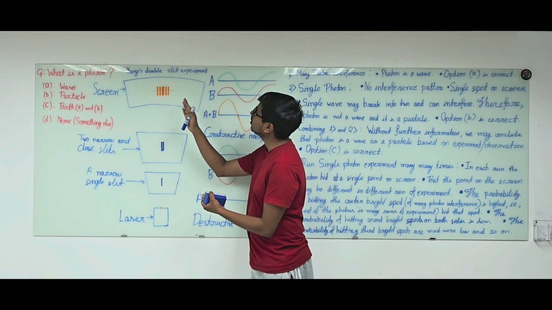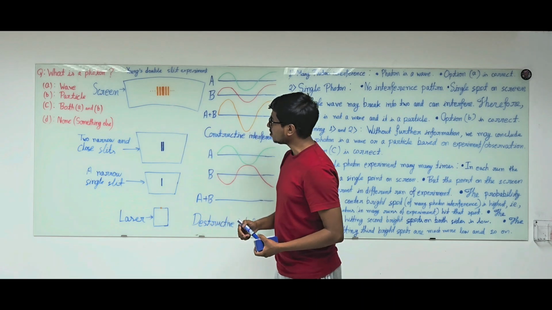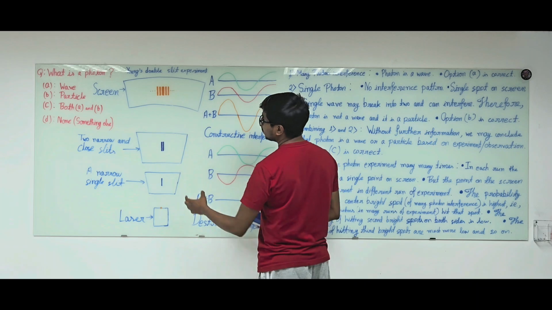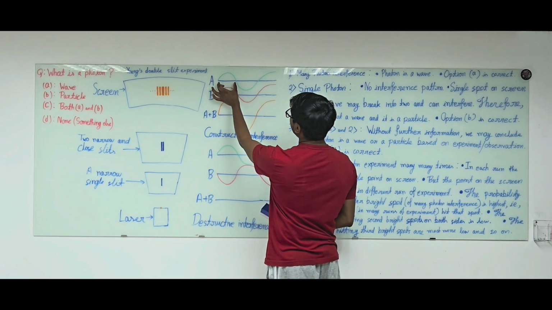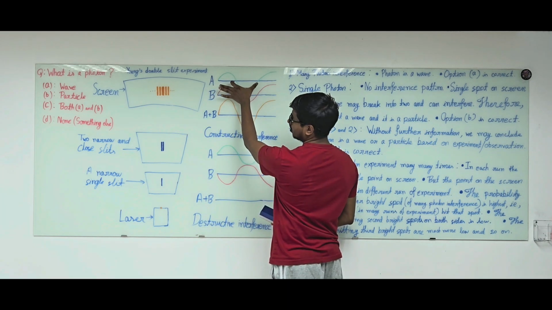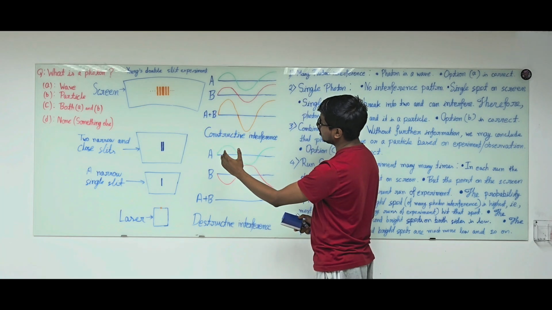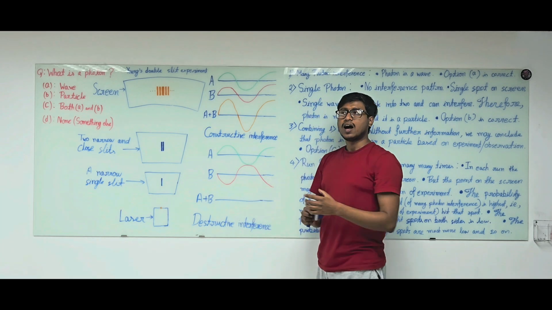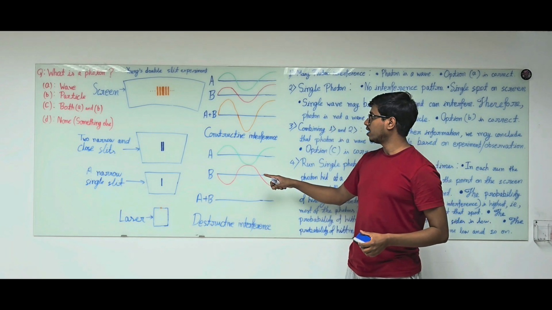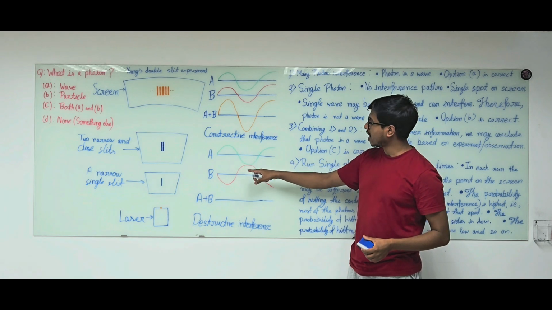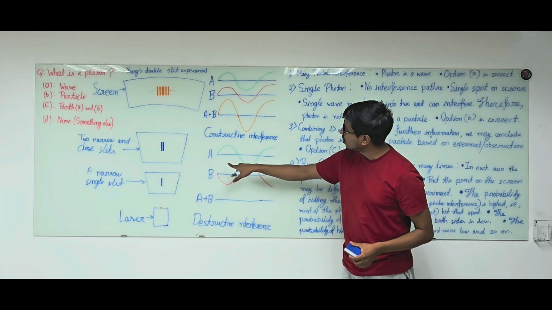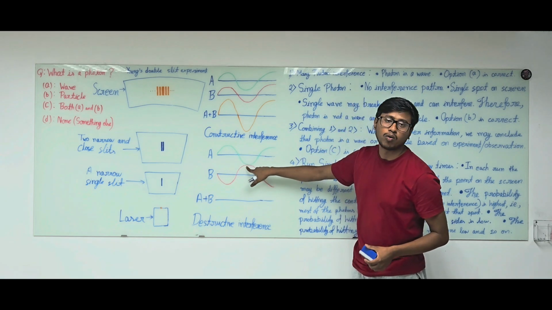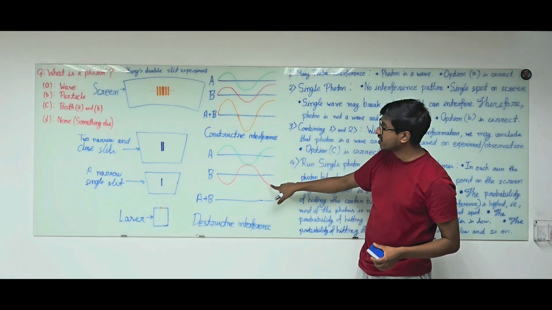And then again if we go further left, we have another bright fringe. Why? Now the path difference has further increased to a full wavelength. So if the path difference is equal to a full wavelength, then they will again reach in phase, because now again a further half wavelength difference will coincide a mountain with the next mountain and a valley with the next valley.